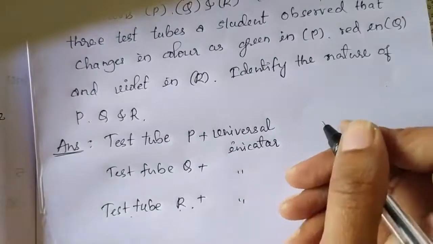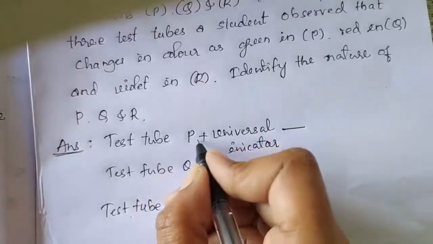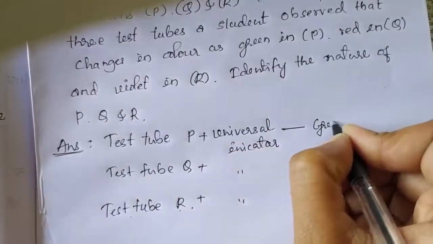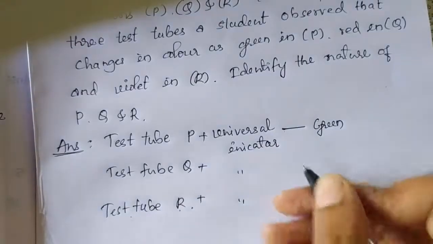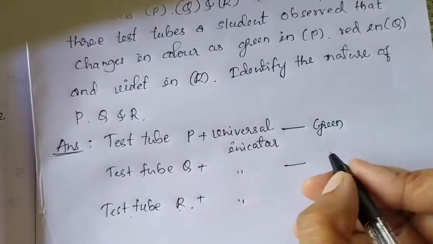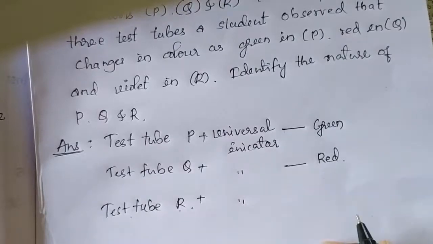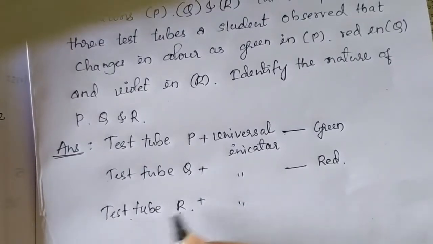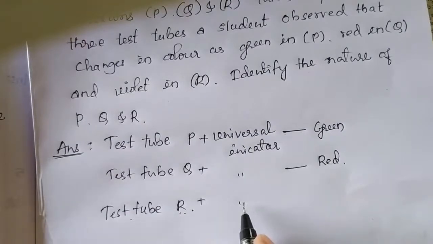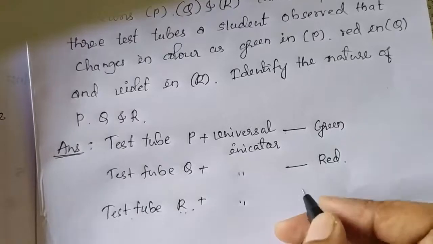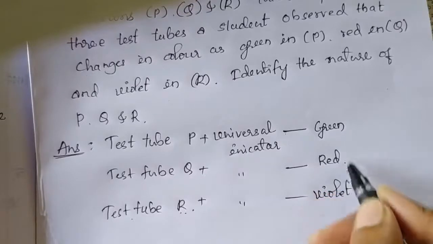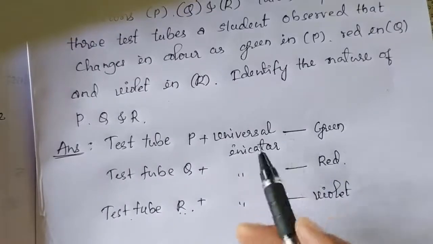After adding universal indicator, in case of test tube P, the colorless solution changes into green. In case of test tube Q, the colorless solution changes into red colored solution. And the solution in test tube R changes color from colorless to violet. So on the basis of these 3 colors, we have to identify the nature of the solutions in all these 3 test tubes.